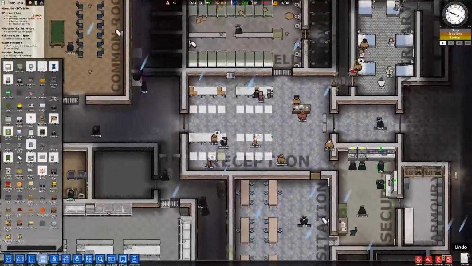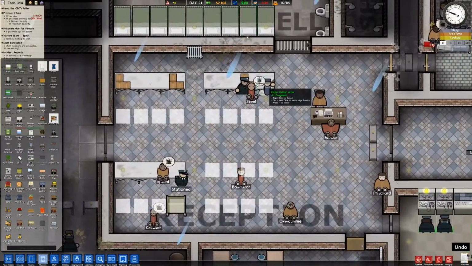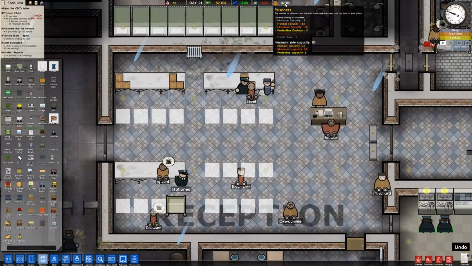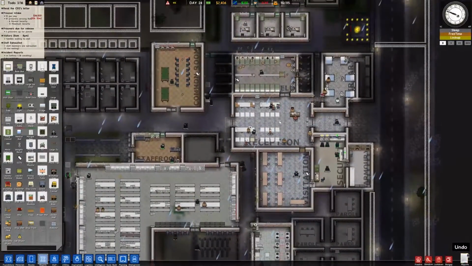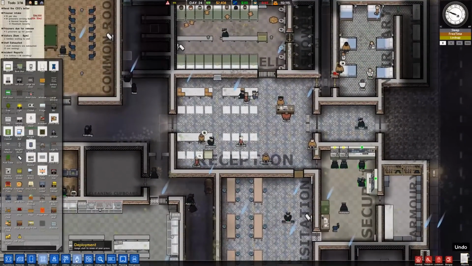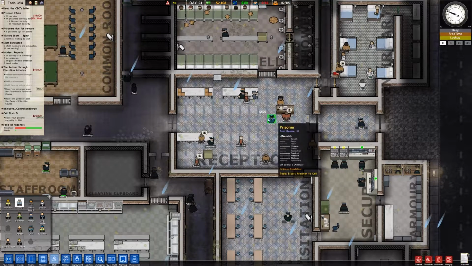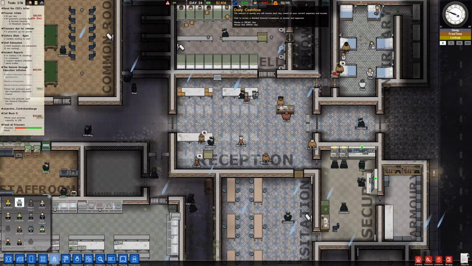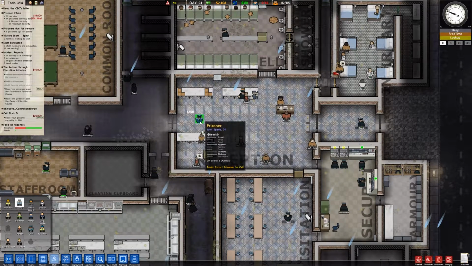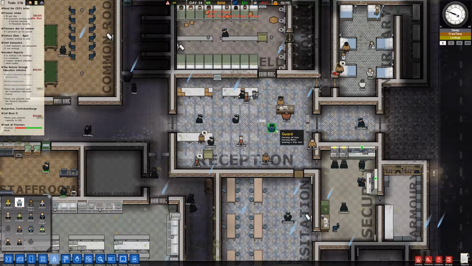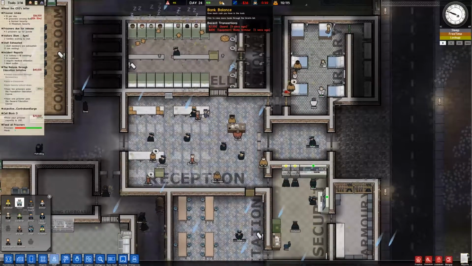Now, my guards are apparently really busy, and that makes sense because I have 45 guards and 112 prisoners. That is not very balanced. So, unfortunately, that means we're going to have to buy more guards. I say unfortunately because we're in positive cash flow, and this will put us in the hole. And we have insufficient funds. Oh, that was probably the worst purchase I could have done. That last one was probably a really bad idea.